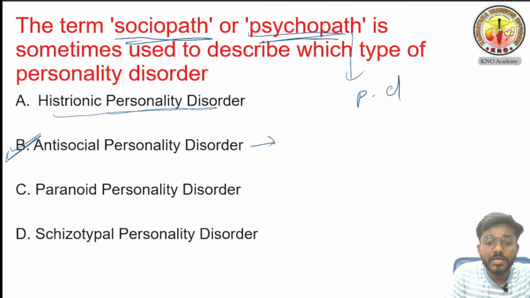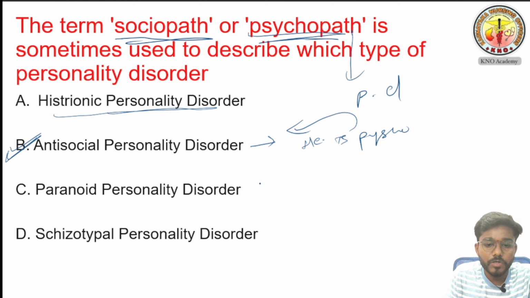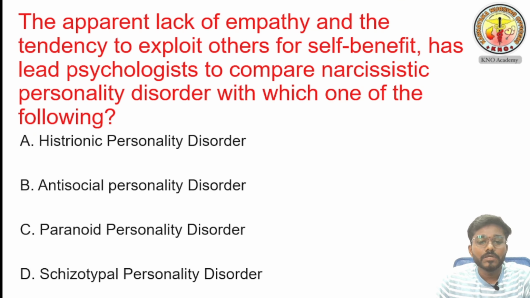In society, they will say he is like a psycho. Then they are trying to say it is an antisocial personality disorder. Paranoid personality disorder, it is not the answer. Schizotypal also not the answer. The words sociopath and psychopath are related to antisocial personality disorder. We'll see the next question.